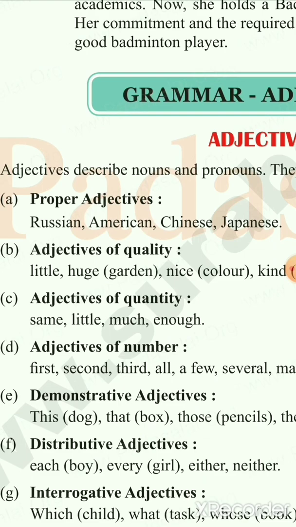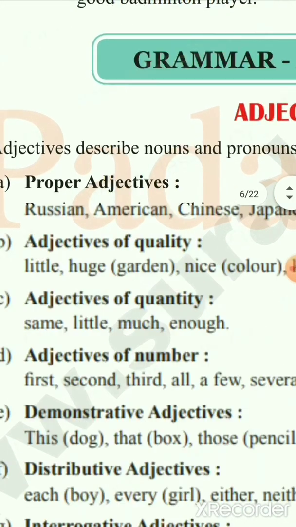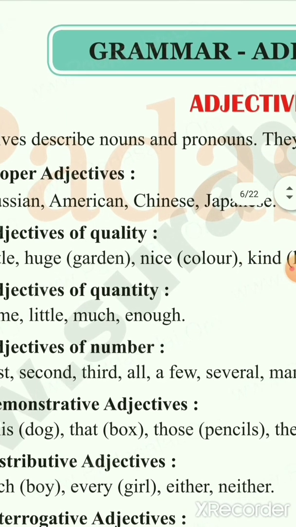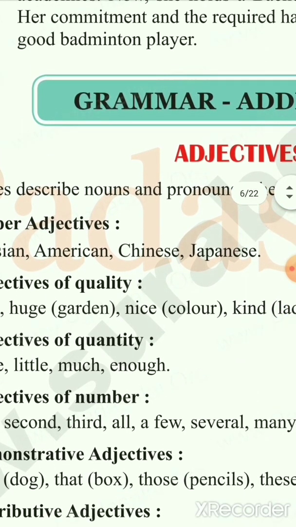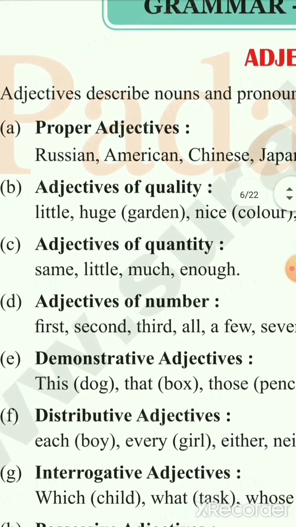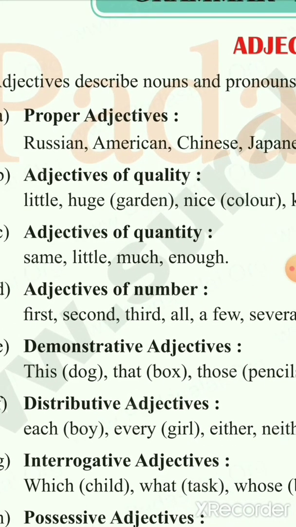See, you should not confuse Russia and Russian. Russia is a noun. The additional information about Russia, the people who live in Russia, is called Russian. Similarly, American, Chinese and Japanese, and we can say Indians. Yes? Okay, now adjectives of quality.